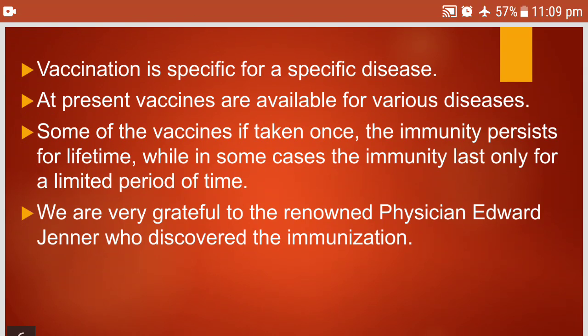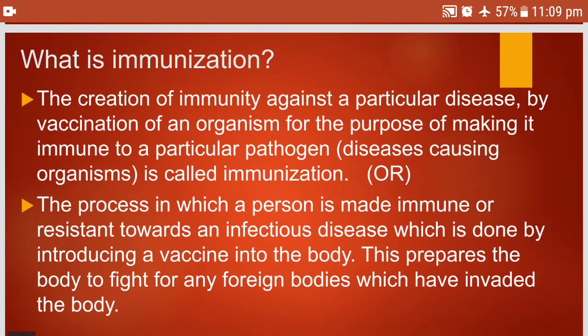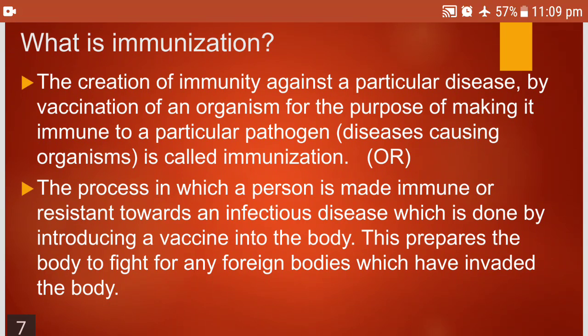We are grateful to the renowned physician Edward Jenner who discovered immunization, who, as I told you, for the first time invented the vaccine for smallpox. You know that story, right? Then what is immunization? You can write any one definition out of these two.